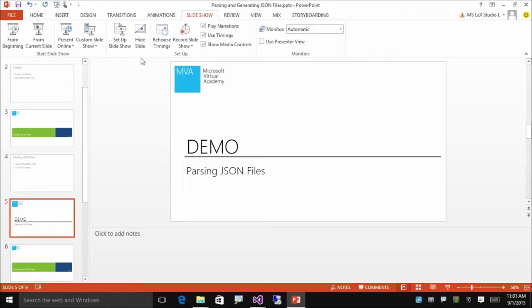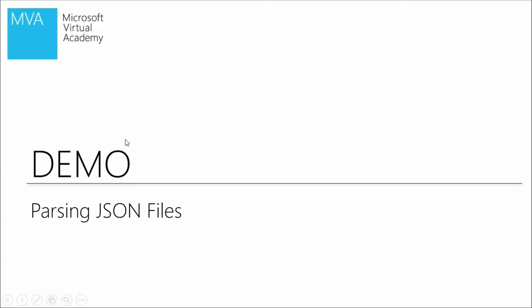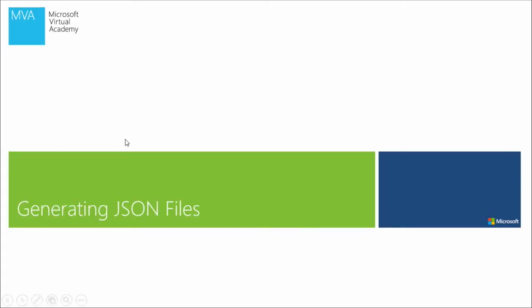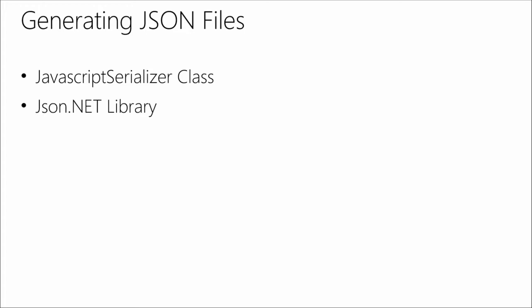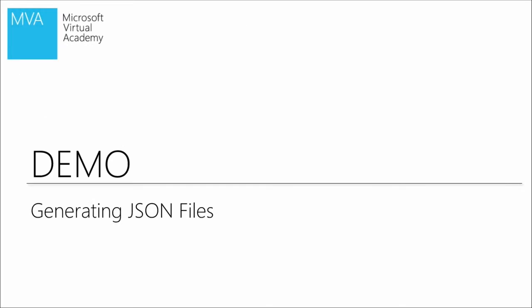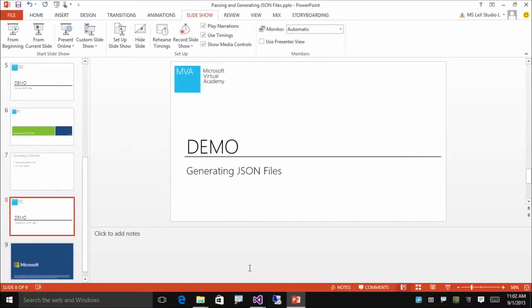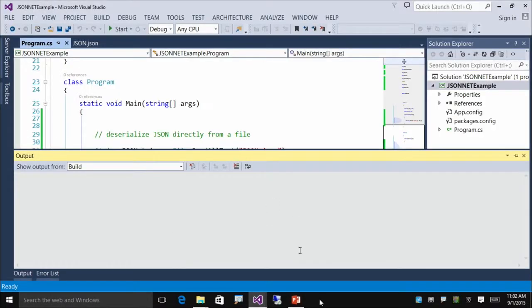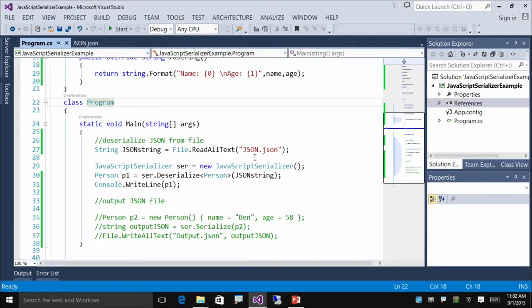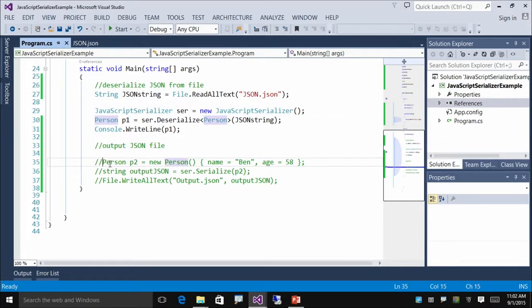So that was parsing JSON files. But how do we generate a JSON file? If I have an object, how do I write that out to JSON? Well, using the same tools, the JavaScript serializer class and the JSON.NET library, you can do the same thing. So I'm going to walk through a demo of those two. OK. In my Visual Studio application, I'm going to uncomment these lines that basically output a JSON file.